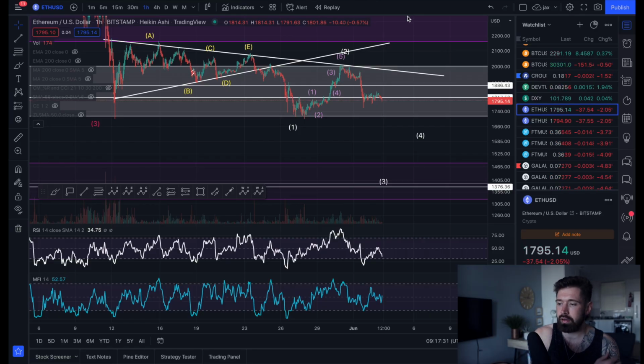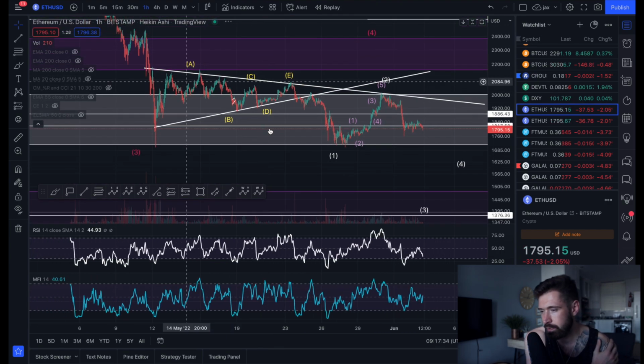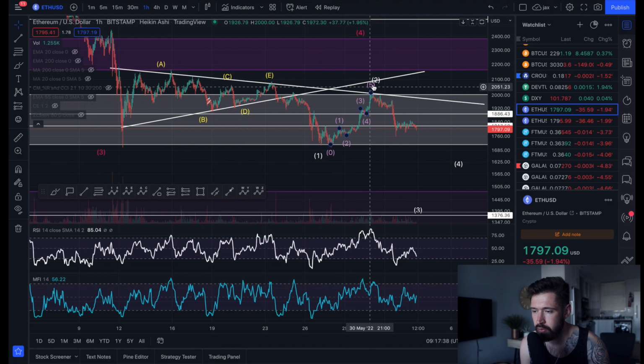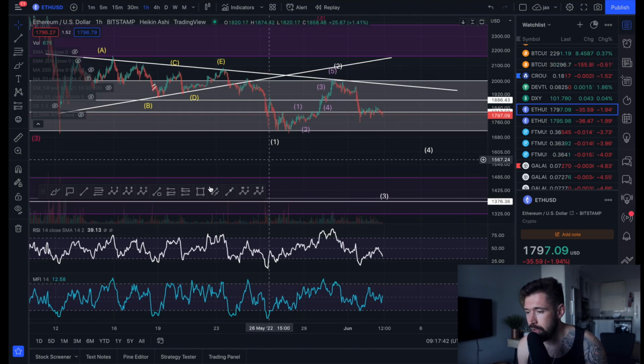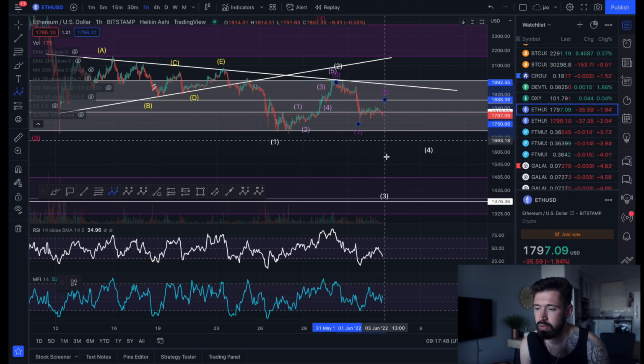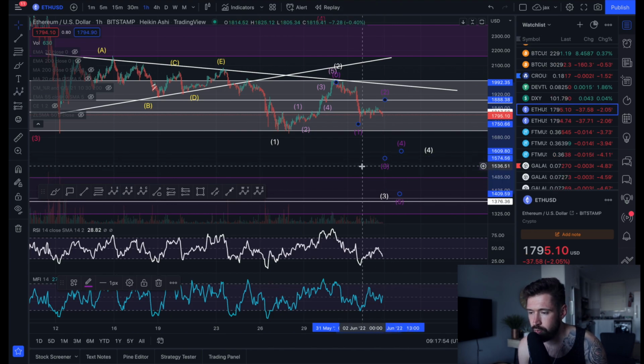So we'll take a look at Ethereum quickly. Same thing for ETH, A, B, C, D, E corrective triangle. We broke down, created wave 1. We've had our corrective wave 2. And we may be looking to come down for wave 3, a little something like this. Here's your wave 1, corrective wave 2. Then you have wave 3, wave 4, wave 5, bring you down for that larger wave 3.